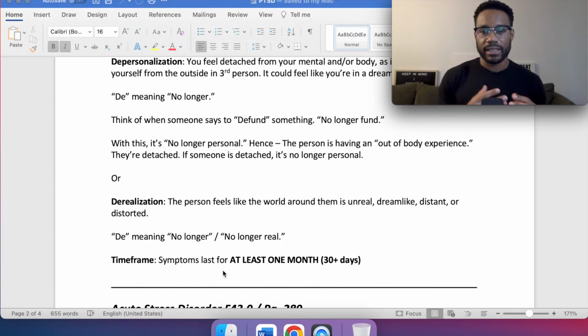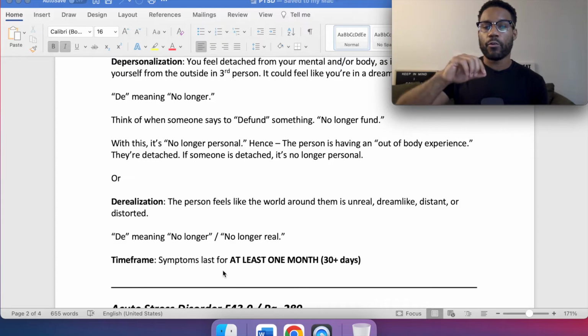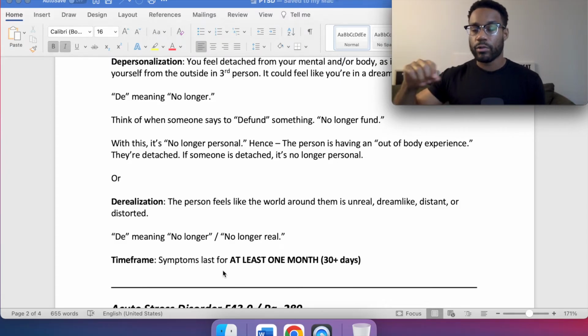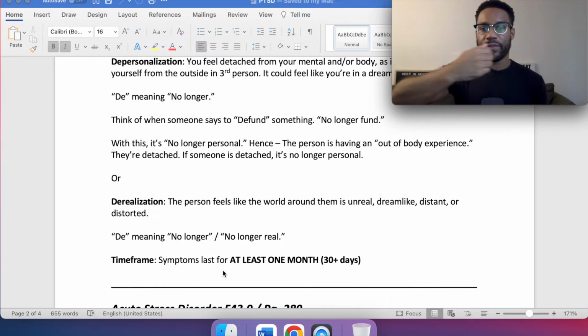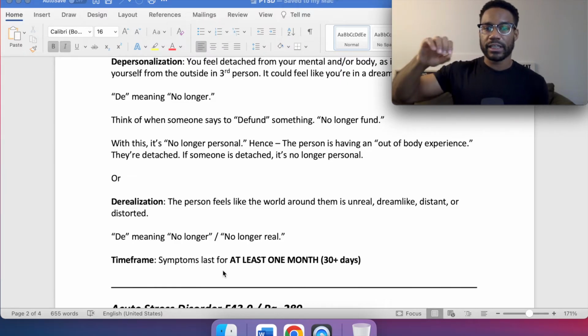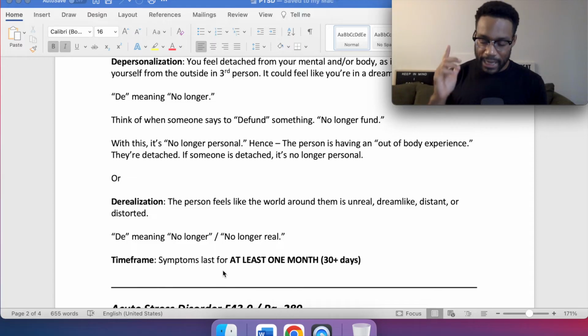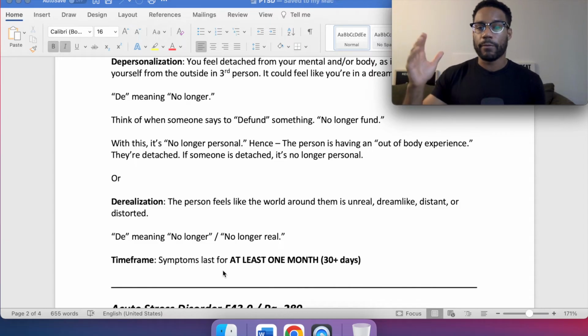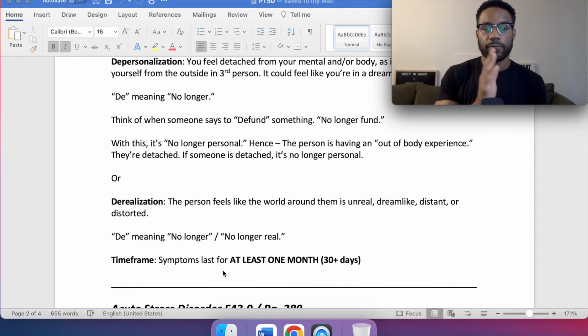Yes, they could be having the symptoms, but the time frame is here for a reason because it is the marker. It's of a certain significance. Think about schizophreniform, where before it can be schizophrenia, which is 6 months plus, it has to go through that phase first, because if it reaches 6 months plus, it's like, oh yeah, that's absolutely schizophrenia because of how significant, how long the symptoms have been lasting. But before that, it's schizophreniform.